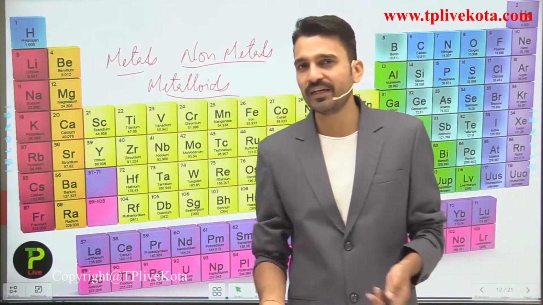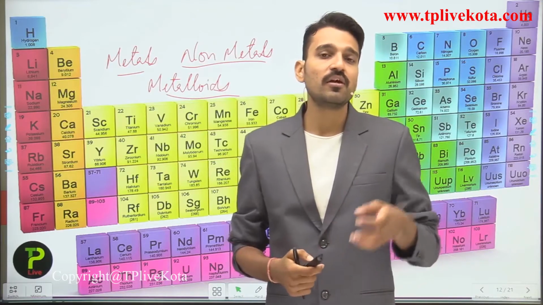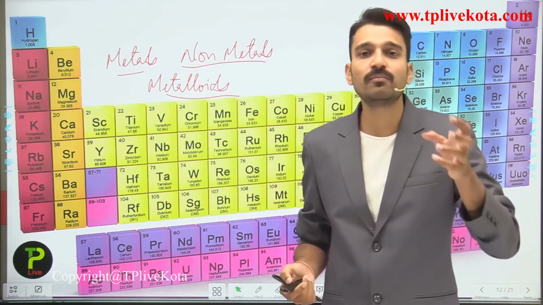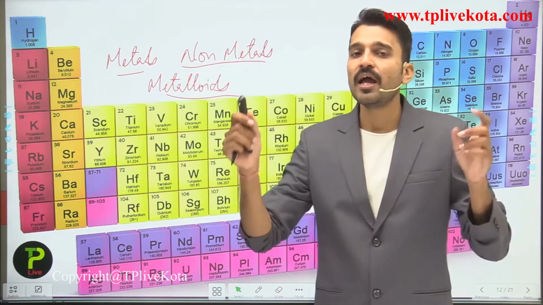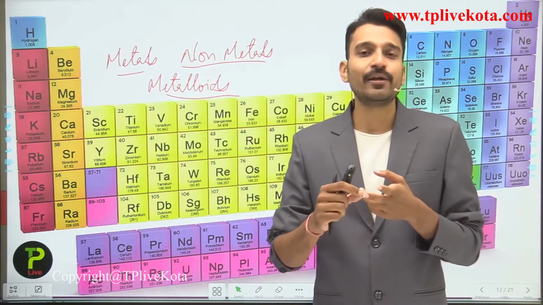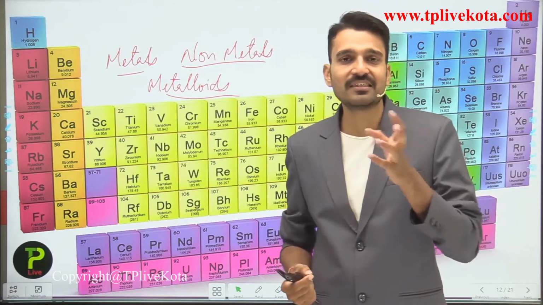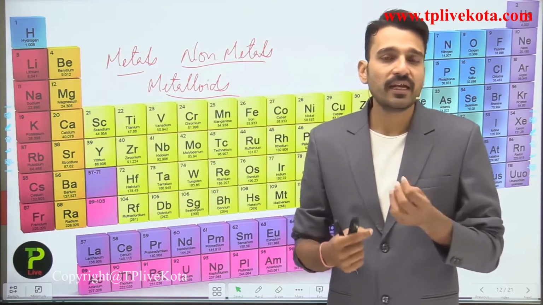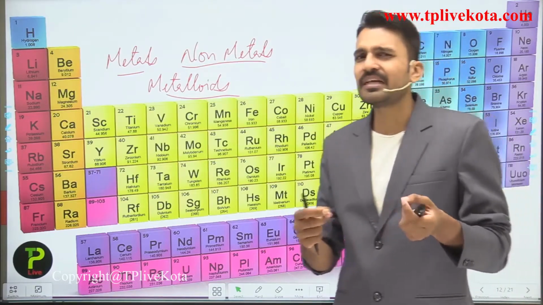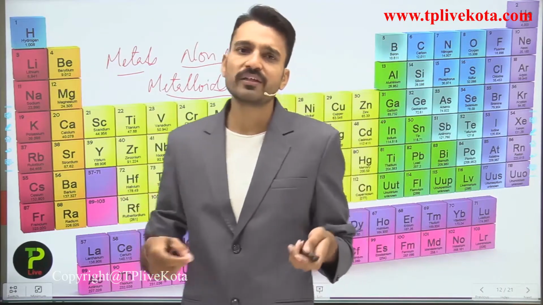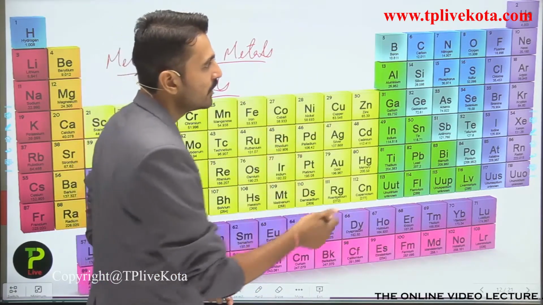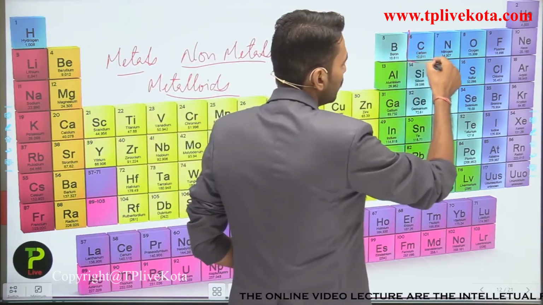So what are metals? Metals are those substances which show properties such as losing electrons. This is based on their chemical properties, and more about metals and non-metals you will see in your class 10th chapter number 3, that is Metals and Non-metals. But here we are simply classifying them on the basis of their physical properties in the next slide. You can see in this particular table, a line from here.